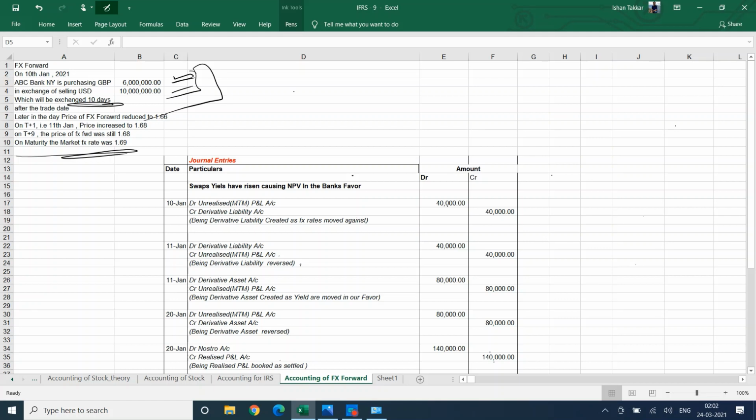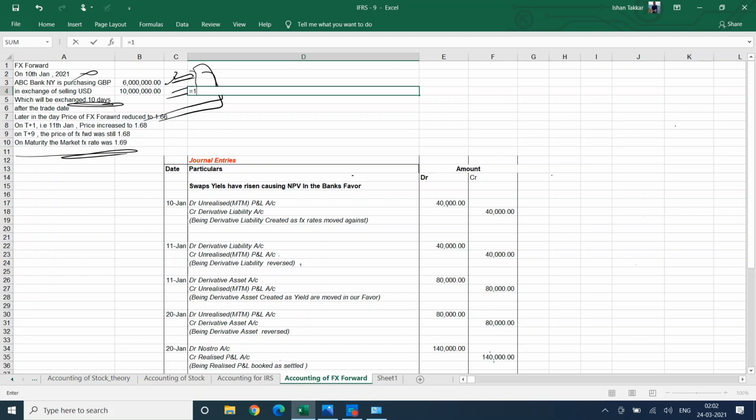So when do we start recording this transaction? When it has some value. You enter into this contract and you agreed that you will buy 6 million and pay 10 million after 10 days. So the maturity is 10 days. You enter into the contract on 10th January, so maturity is 20th January. Let's see how much this costs.